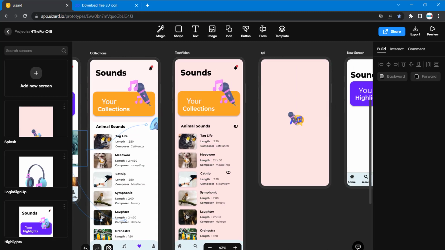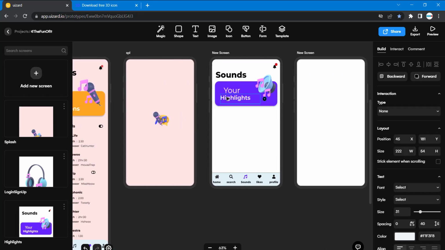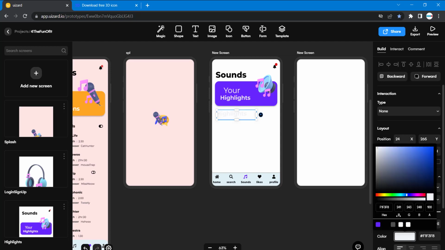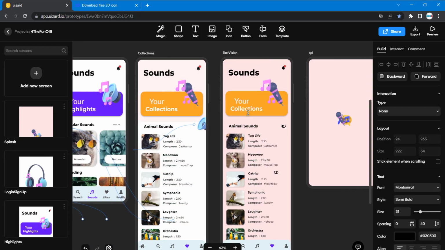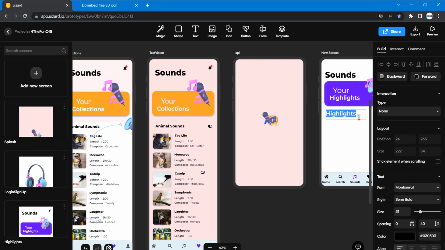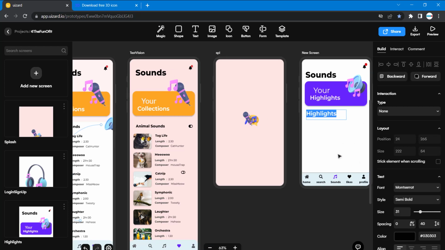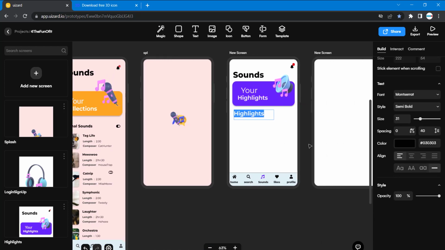Just pick this text, Control C, V, and bring it here. Then I'm going to change the text color to black. Then our text is going to be popular sounds.